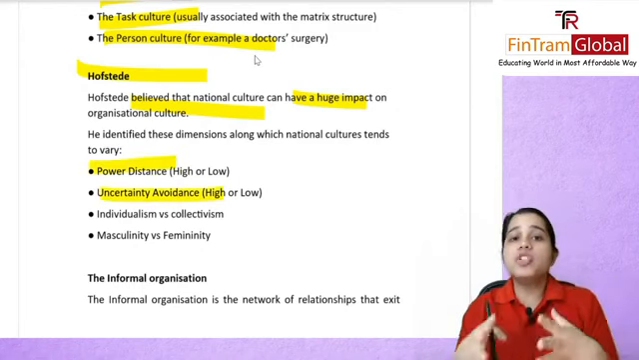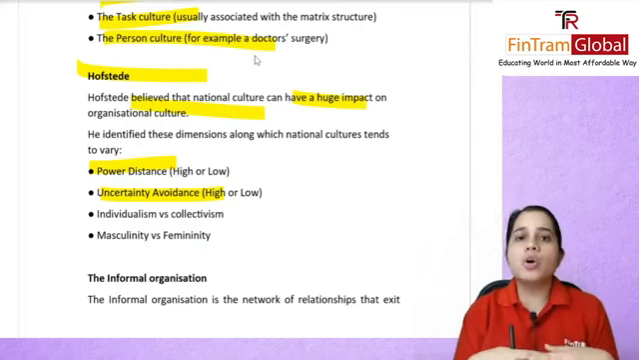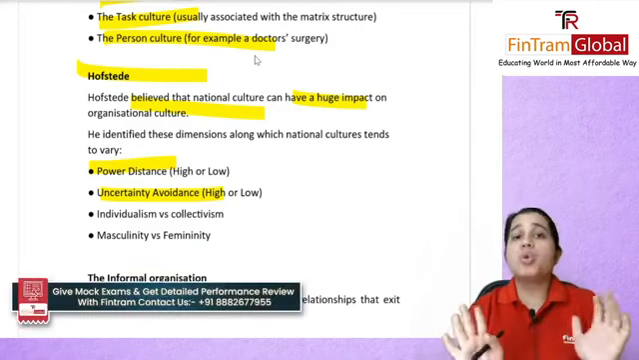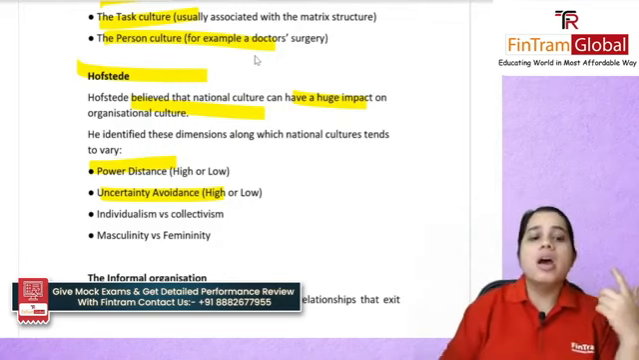Uncertainty avoidance: how much are they okay with new things happening, with some uncertainty going on, or maybe they are really not okay with it, and they just want to do the fixed thing. They don't want to really explore.